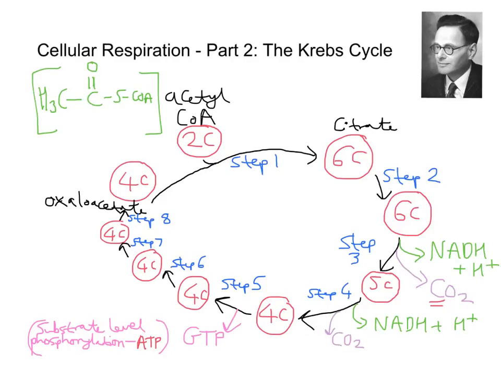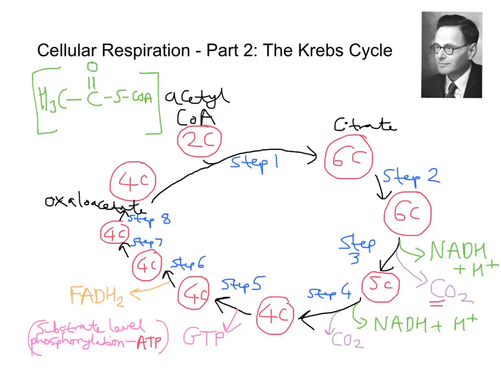At step 6, what we have being released at this point here is something called FADH2. Now, there is a coenzyme called NAD, and we've talked about that because that can then form NADH. But there is another coenzyme called FAD, and that can form FADH. And in this case, what we've actually done is create FADH2.